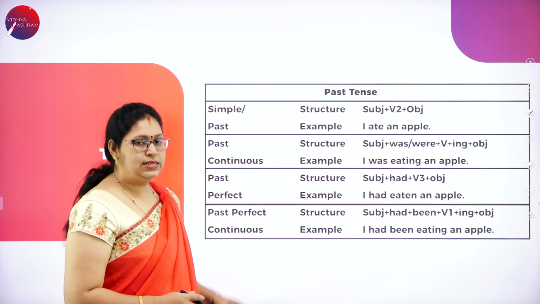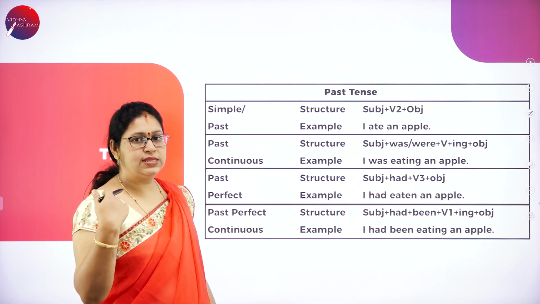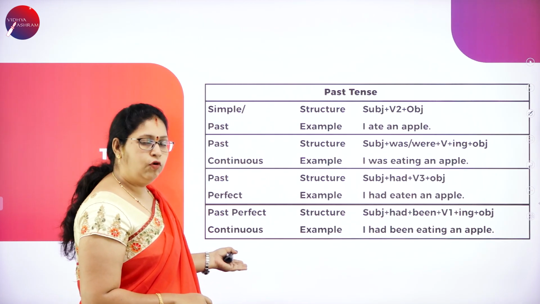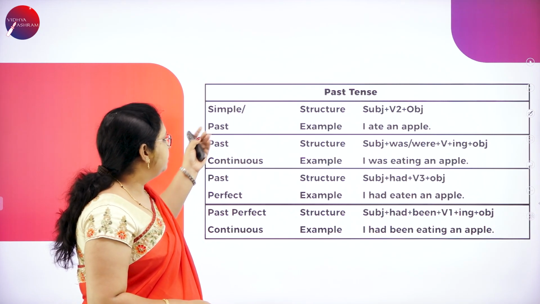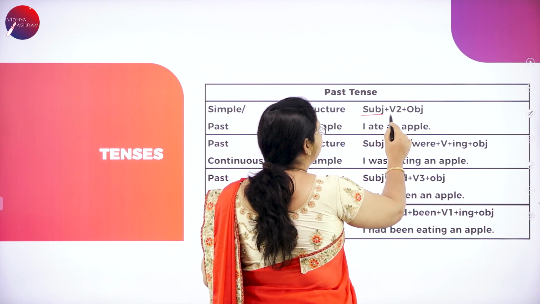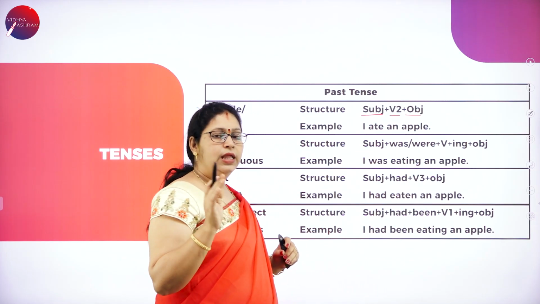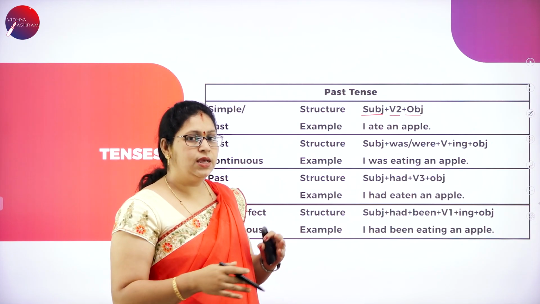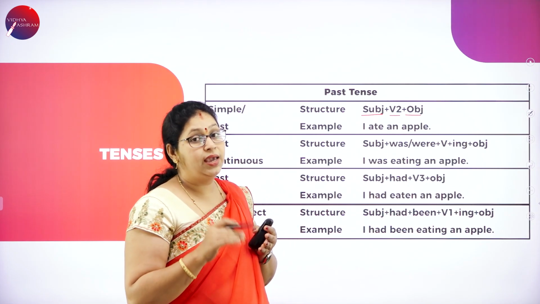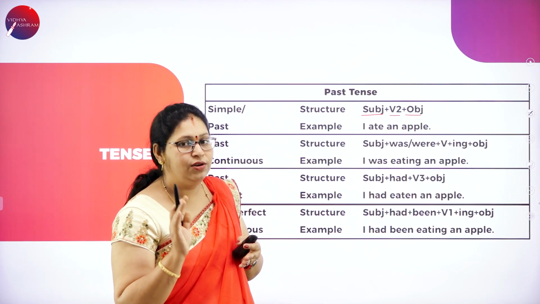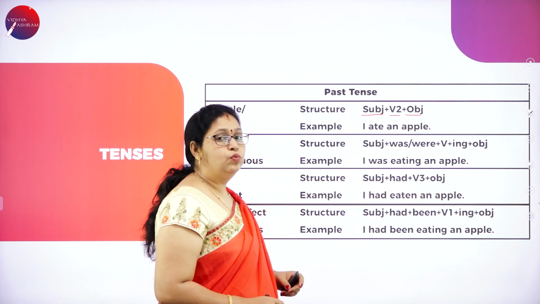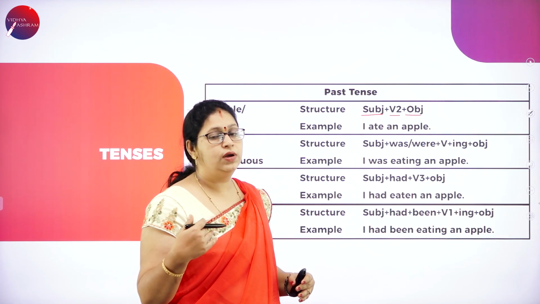That is past tense. Past tells us what has happened in the past, which has already been done. Same again, 4 under past tense. The first one is simple past, and the structure to be followed is subject plus verb form 2 and object. Now we have understood what is subject and object. So, from now onwards, I will not divide the sentence into subject and object, because I believe you have followed it, you understood that well. So, subject plus verb form 2.